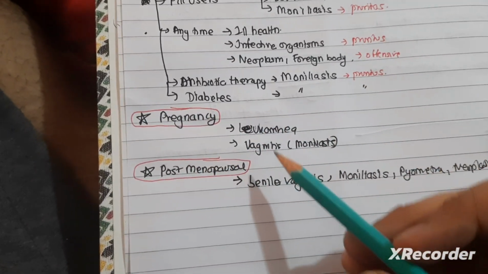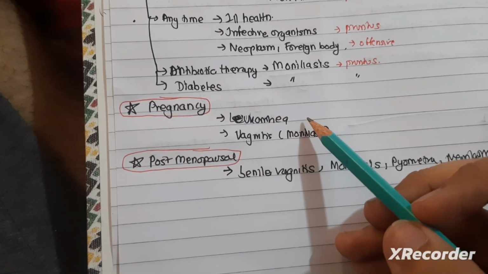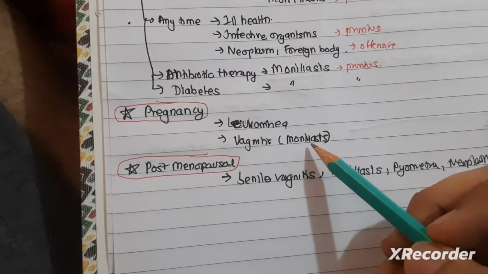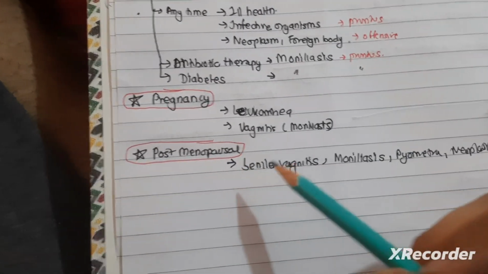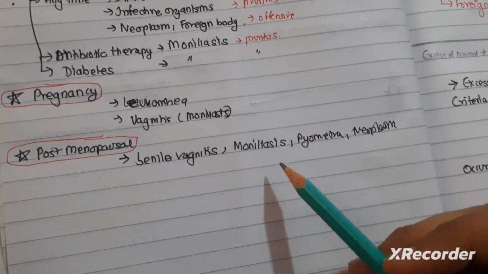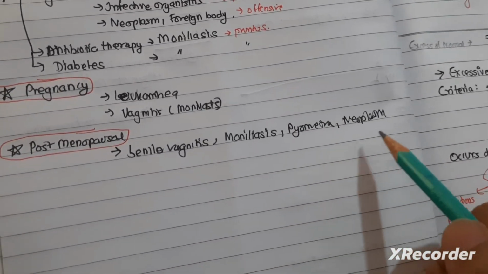In pregnant women, again, leukorrhea is one of the diagnoses of abnormal vaginal discharge, and another can be vaginitis due to moniliasis. In postmenopausal women, the vaginal discharge can be due to senile vaginitis, moniliasis, pyometra, and neoplasm.